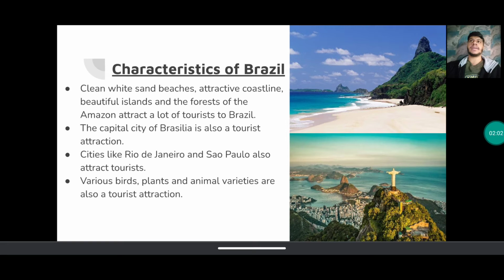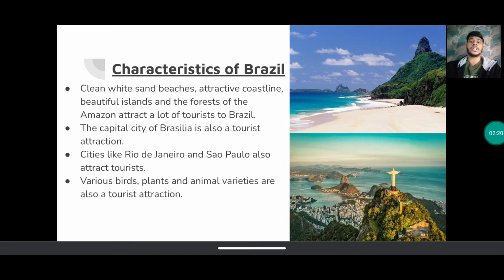Amazon forest is a very big forest, and therefore there's a lot of trees and a lot of animals and birds to see there. Alright. So these are some of the characteristics of Brazil which promote tourism. The capital city of Brasilia is also a tourist attraction. Capital city of Brazil, Brasilia.